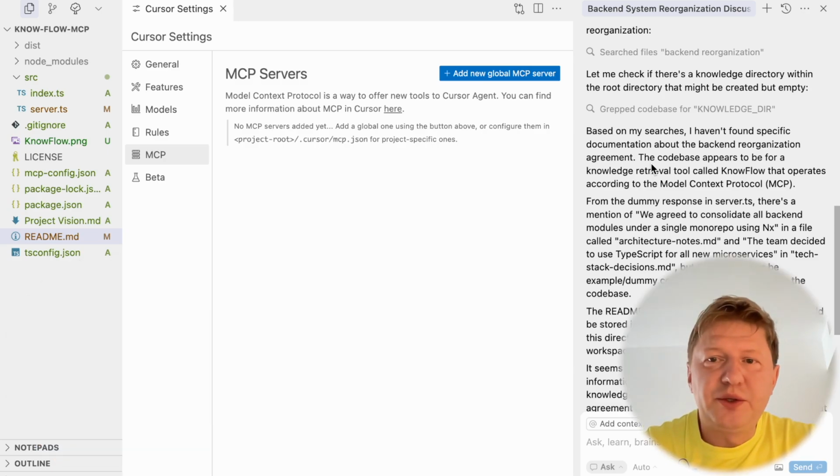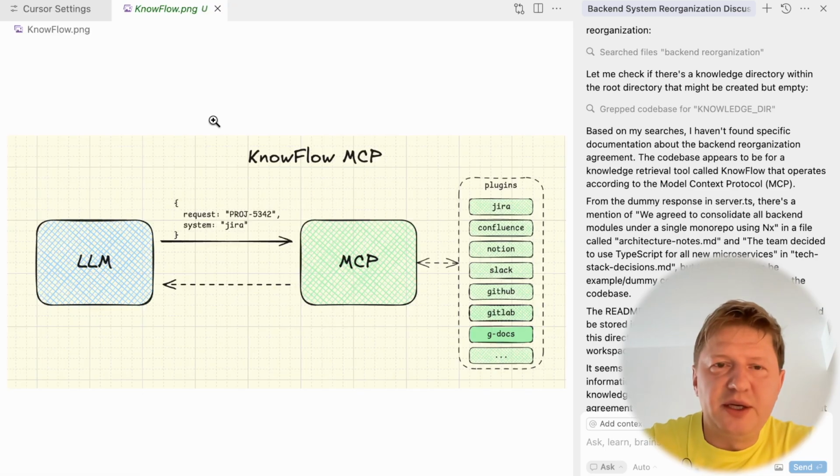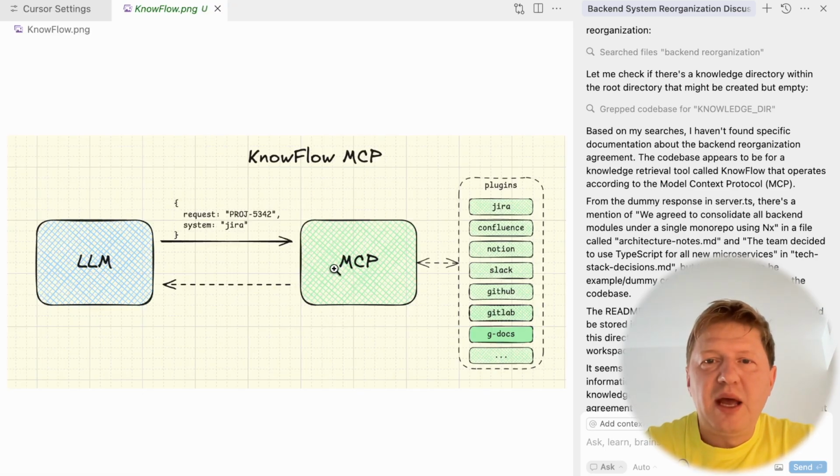The thing we are going to work on today will be only the first step, because we will try to build the proper system, and this is a really big and huge task for one small single video. But the whole idea would be to create our own MCP server. And this one would have multiple plugins to different external systems, like Jira, Confluence, Notion, it could be Slack, GitHub, GitLab, Google Docs, and many others which you might have in your company, for example. And think about that.